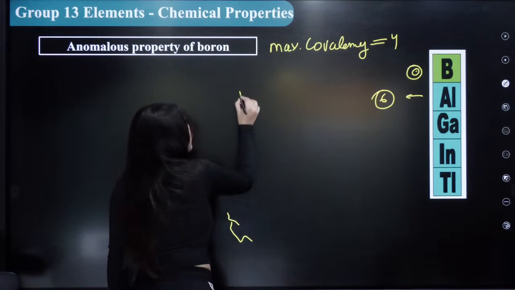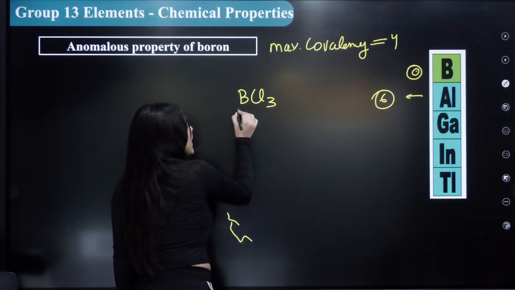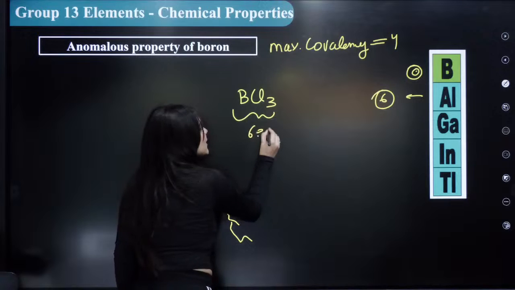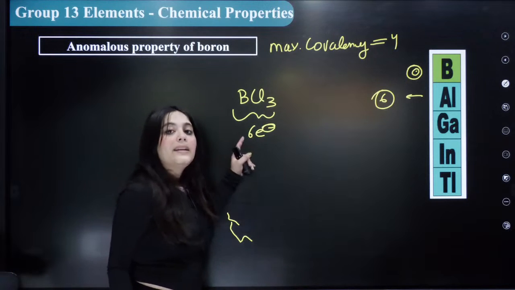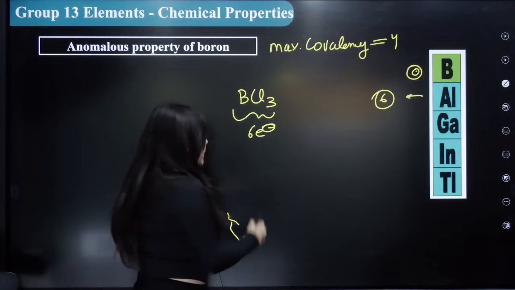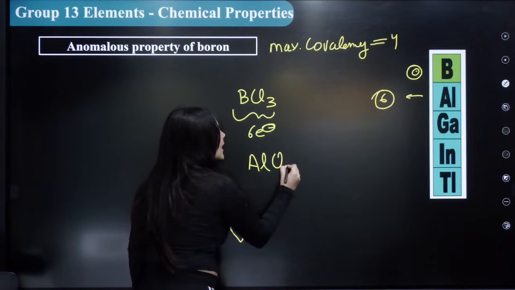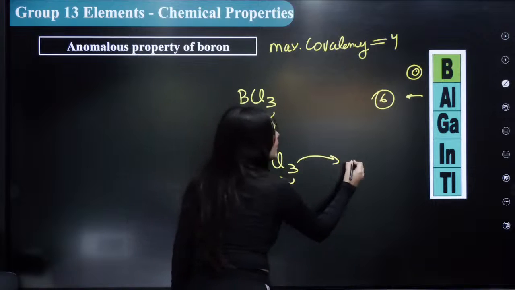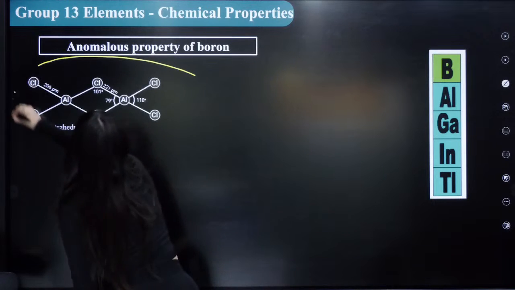For example, BCl3 is an electron deficient molecule. It only has 6 electrons, but it cannot form a dimer. But your AlCl3, which is again an electron deficient species, actually forms a dimer just like this.